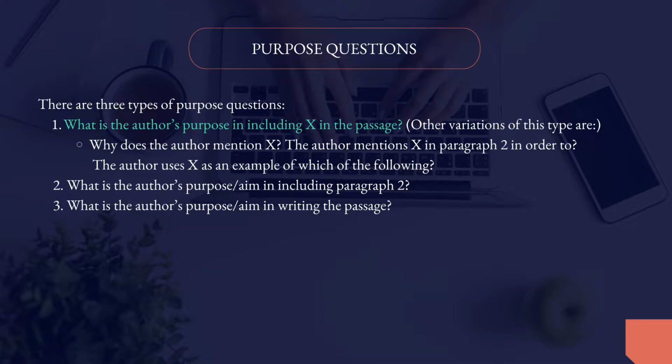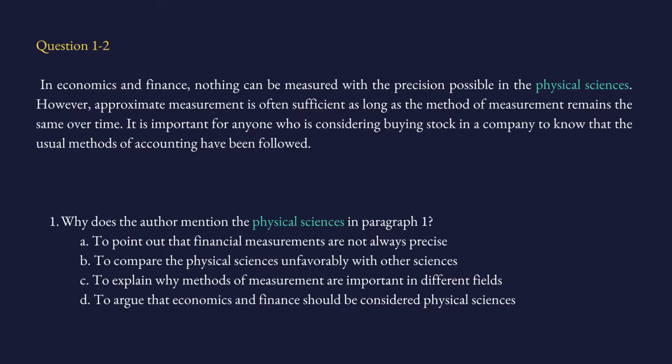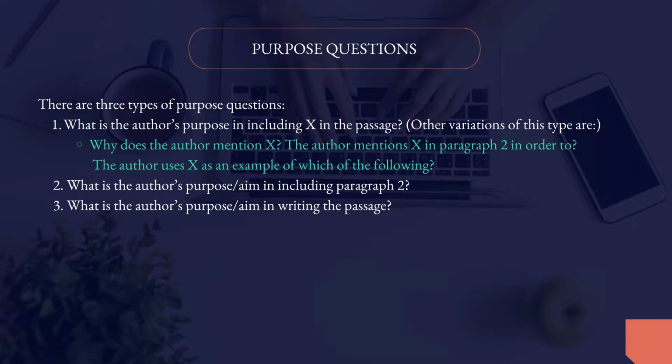So here we have a keyword, right? So this is exactly the question that we saw. Like, why does the author mention X, whatever that X is? Here it is physical sciences, keyword, key phrase. Other variations of this type are: the author mentions X in paragraph 2 in order to, or the author uses X as an example of which of the following, or why does the author mention X? All are type 1.